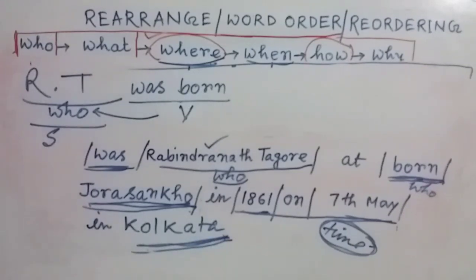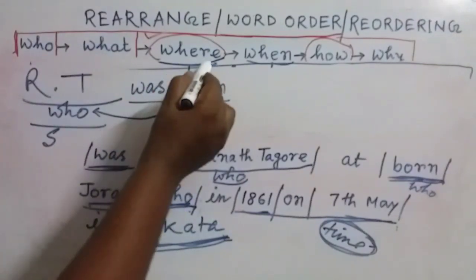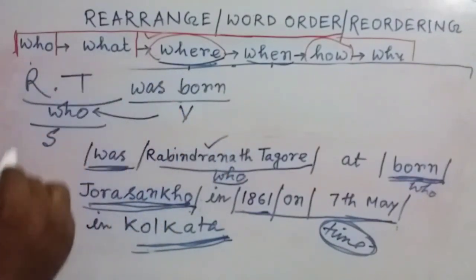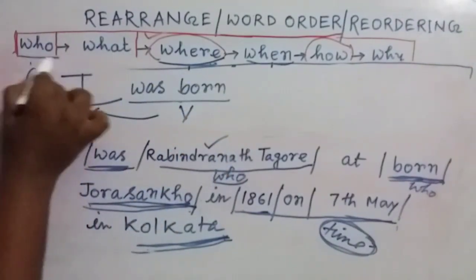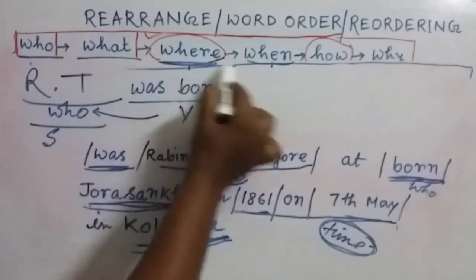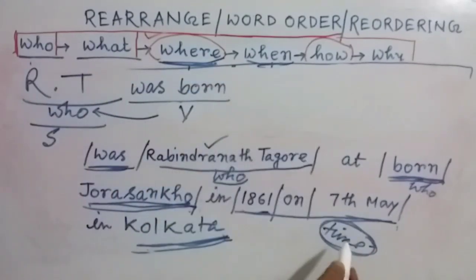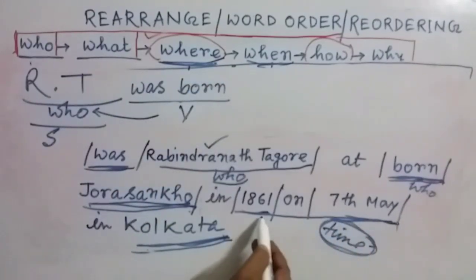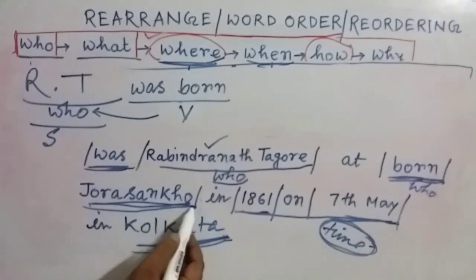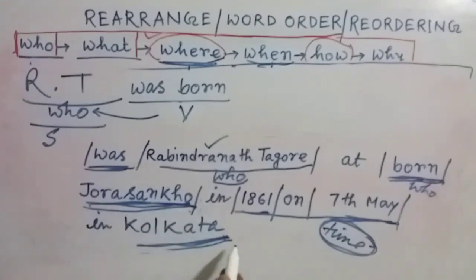But first of all, we have to write down where. You have seen this in the structure that first of all there is who, then what, then where. We cannot write down when. That means we cannot write down the date or time first. We have to think about the place at first. Now friends, you can see two places are there. One is Jorasako, another one is Calcutta or Kolkata.